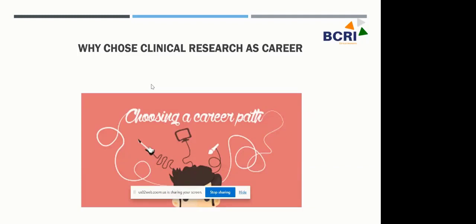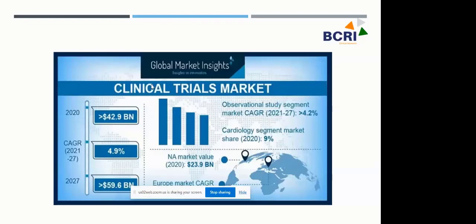When we think of choosing clinical research as a career, we are not only looking at making use of our education and our life science qualification. We also want to come into a path where we will have the surety of a job, the surety of growth, whether it be financial or personal growth. Okay, we want to come into that surety.